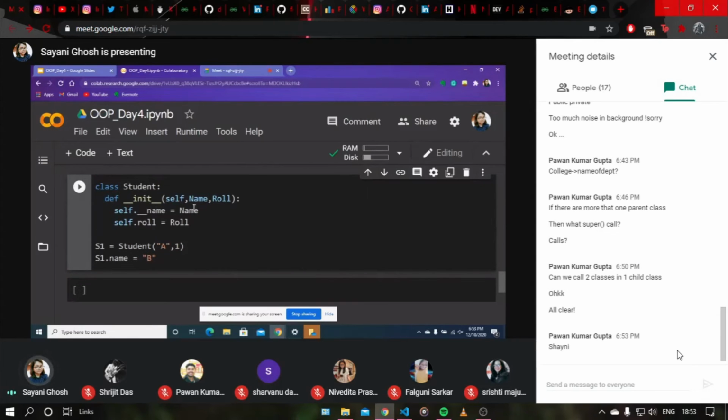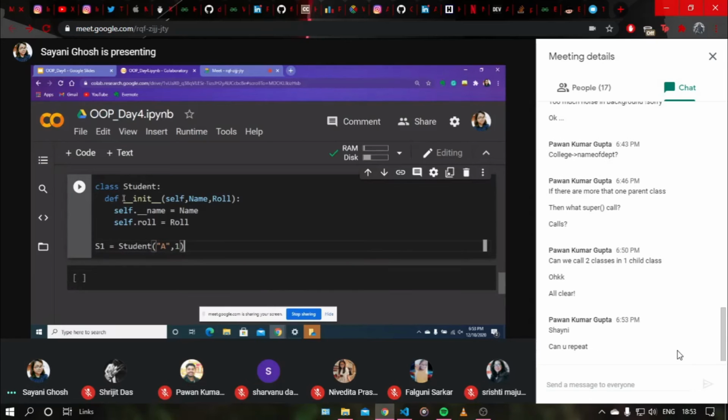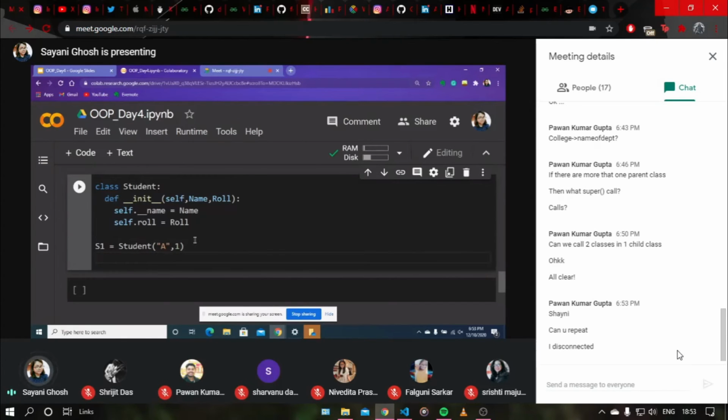Okay, just a second. Okay, let me print this. Okay, I did not print it. That's why it will not show any error. So let me print s1 dot name directly.